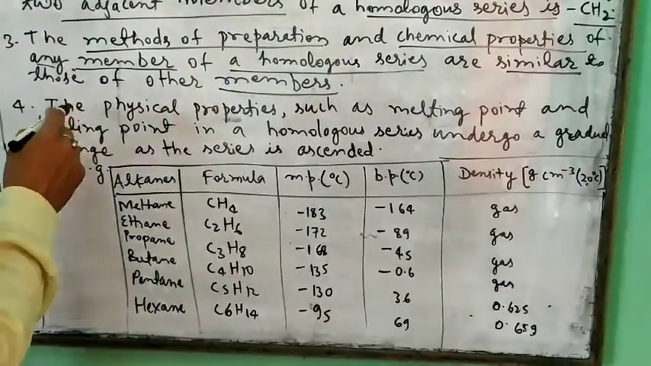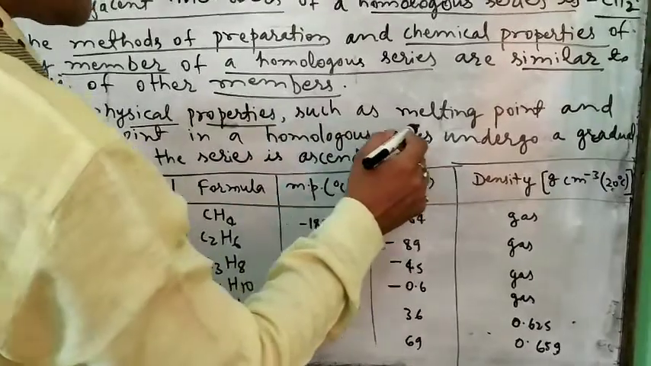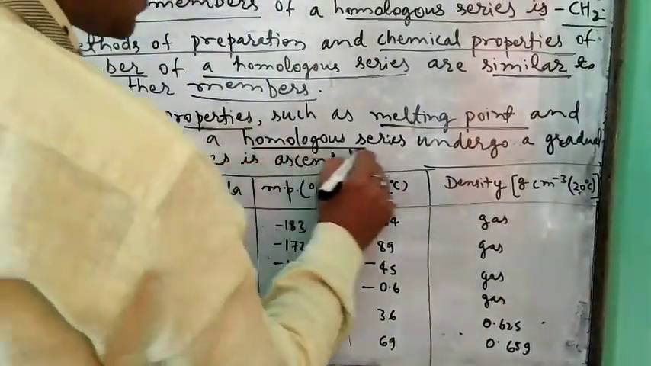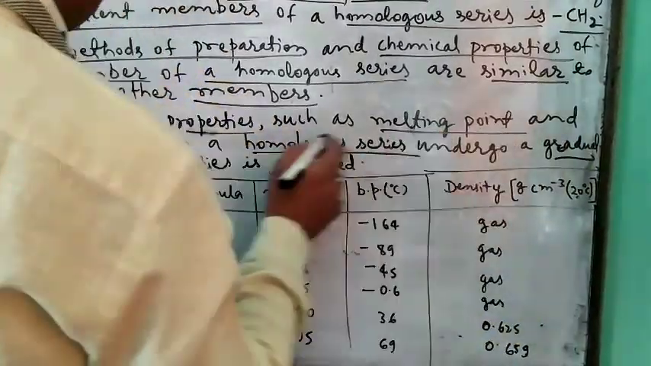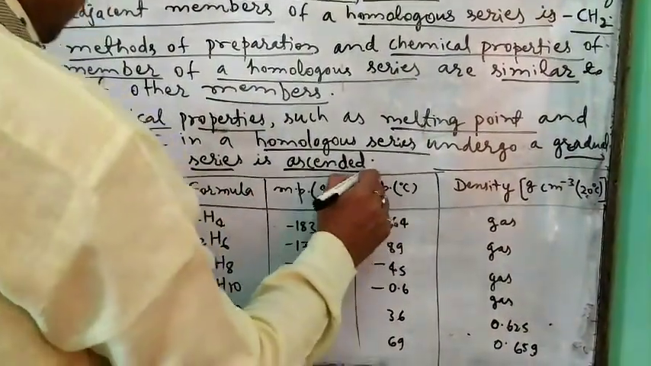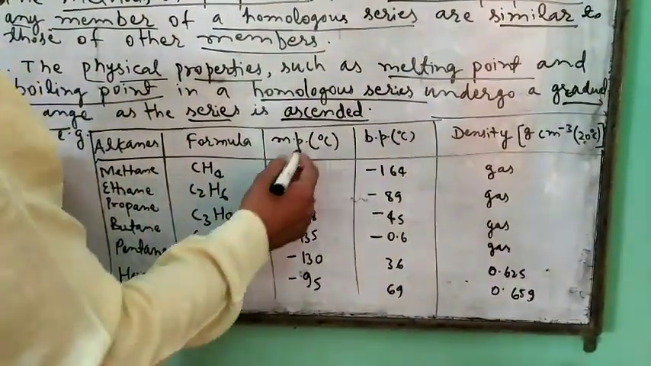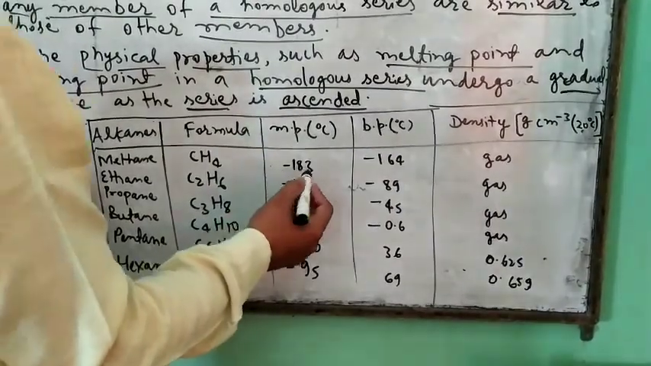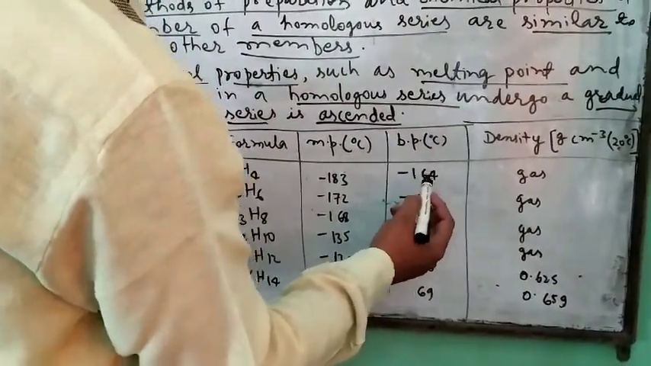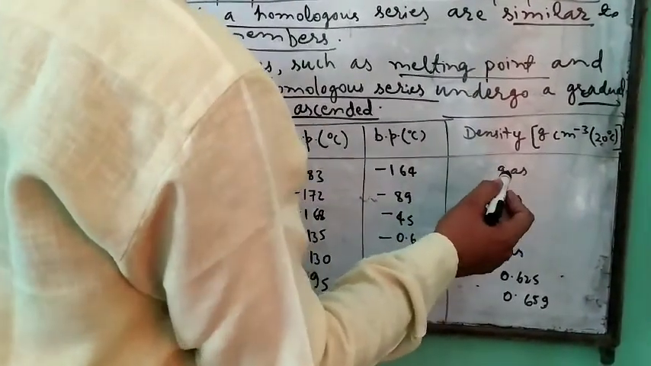And the fourth one is the physical properties. Physical properties such as melting point and boiling point in a homologous series undergo a gradual change as the series is ascended. For example, methane, molecular formula CH4, melting point minus 183 and boiling point minus 164, and this is a gas.